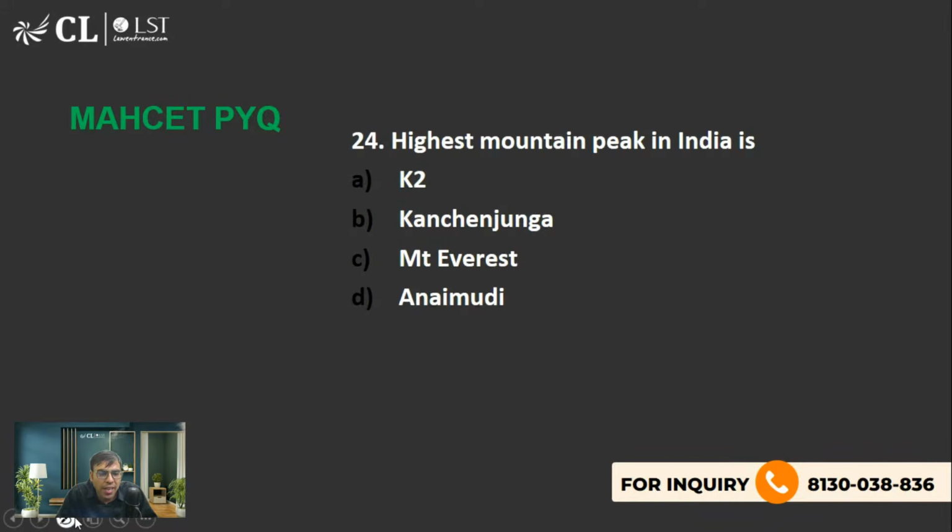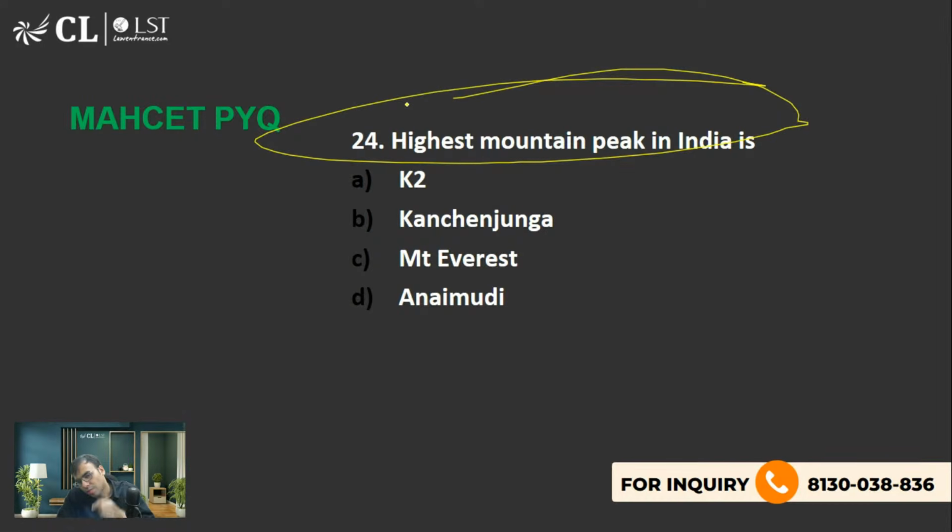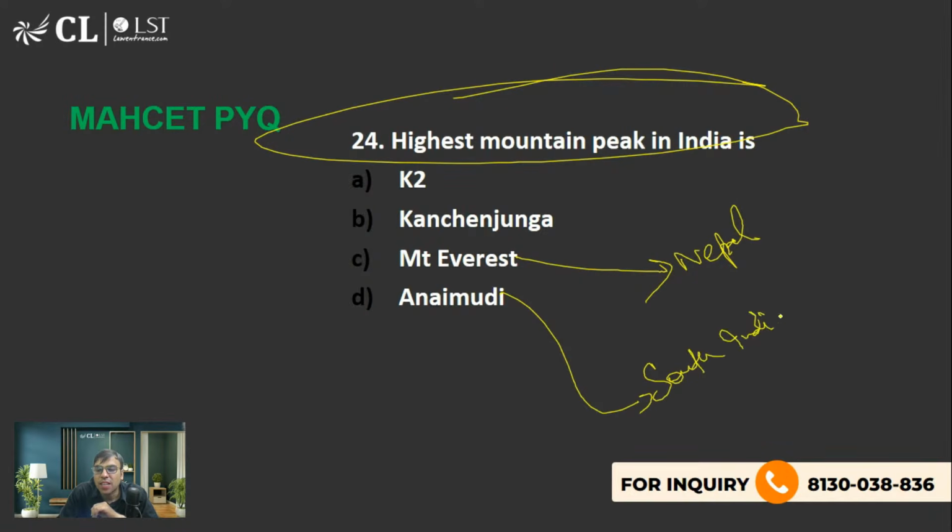Highest mountain peak in India is? I've done the explanation in the past. See, this is the highest mountain peak of the world, which is situated in Nepal. This is the highest mountain peak of South India, or the highest mountain peak of the Western Ghats. The answer should be K2 and I'll explain both. The answer is A.